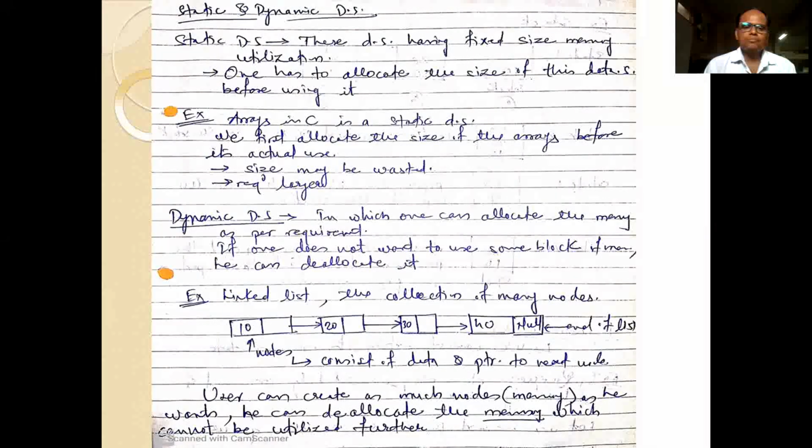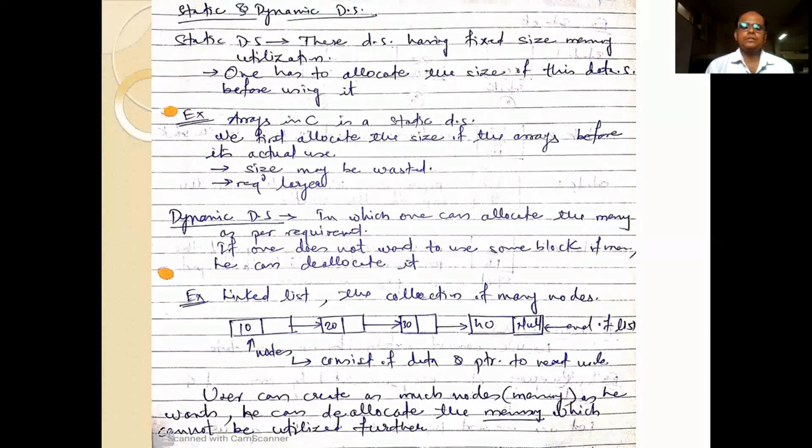If you see the example of static data structure, arrays in C are an example of static data structure. In it, first we have to allocate the size of the array before using it. What are the disadvantages of the static data structure?